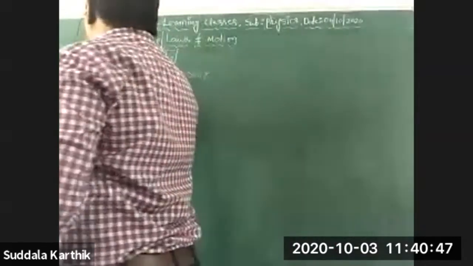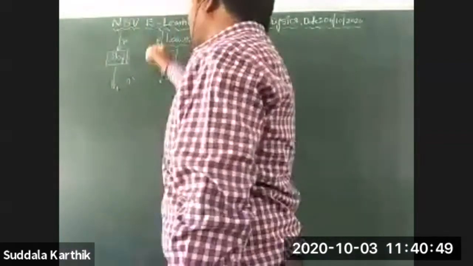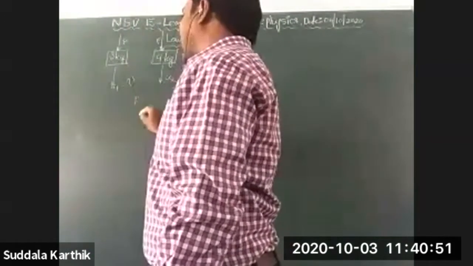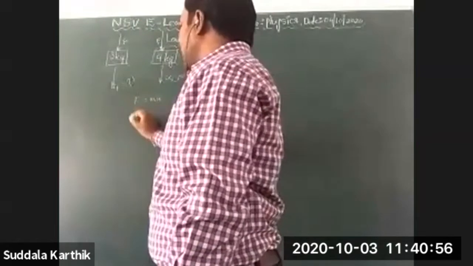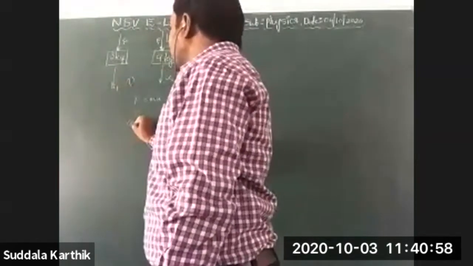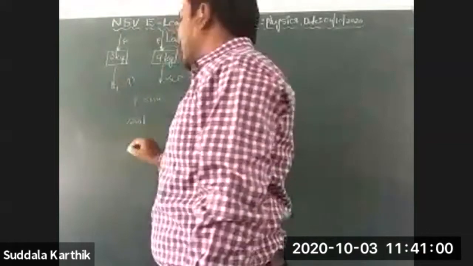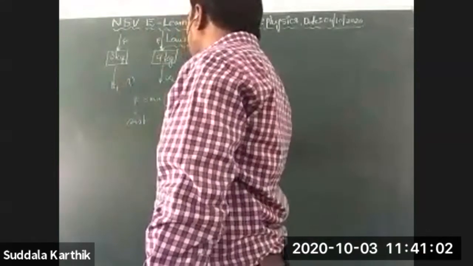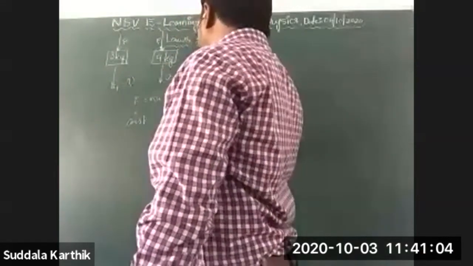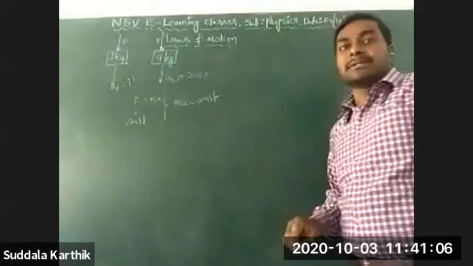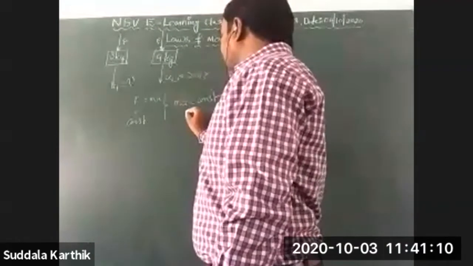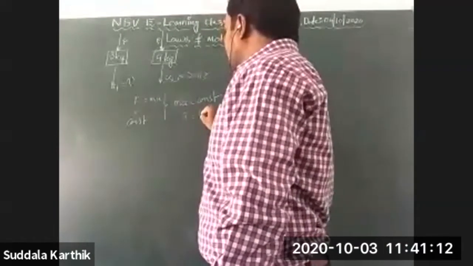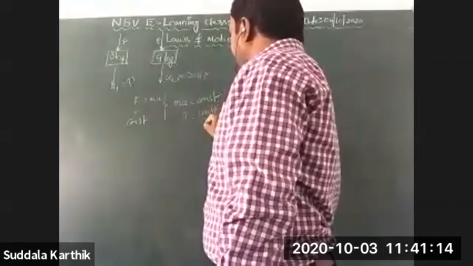A1 is equal to how much? For this purpose, you know very well Newton's second law: F is equal to ma. This F is constant for both. When it is constant, then automatically ma is equal to constant. So you can write this as a is equal to constant by m.